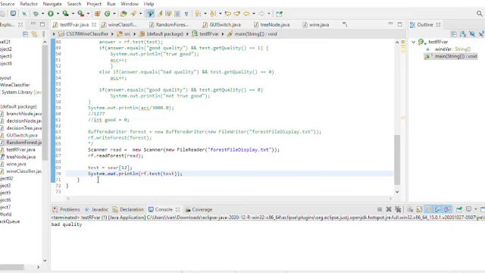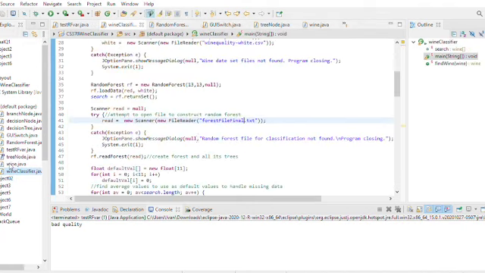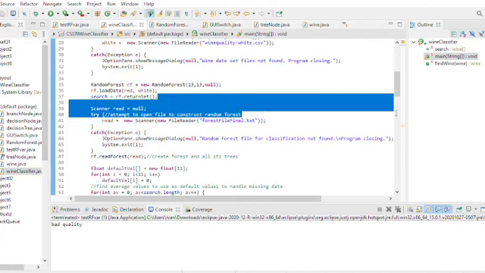Is that it? Do the classifier. Talk about the search.